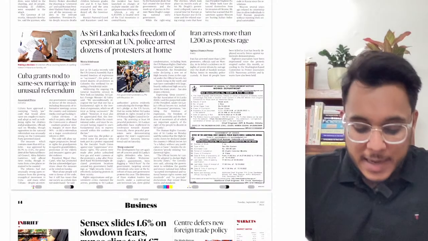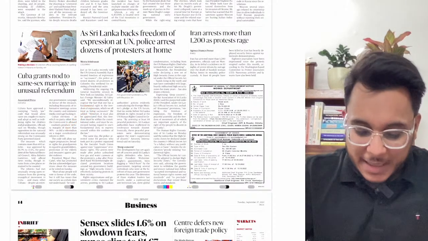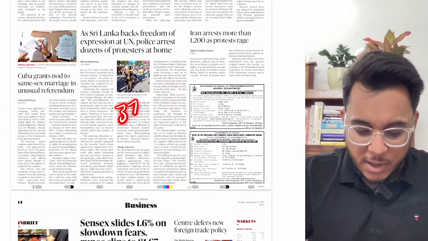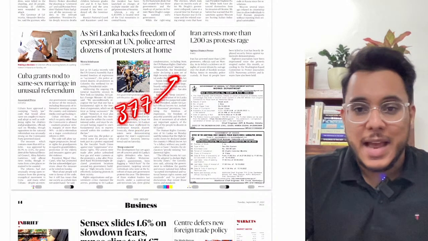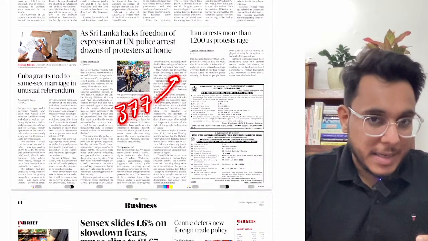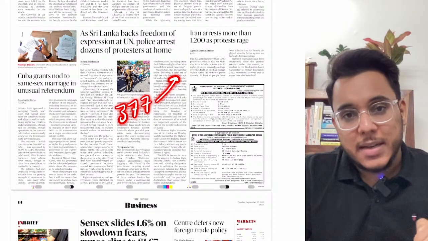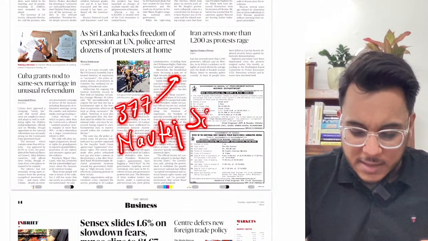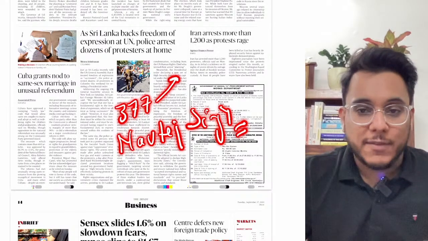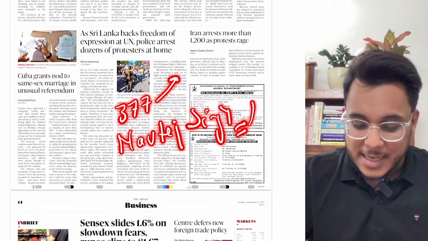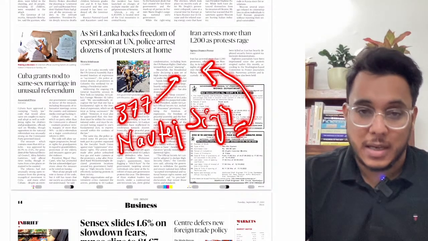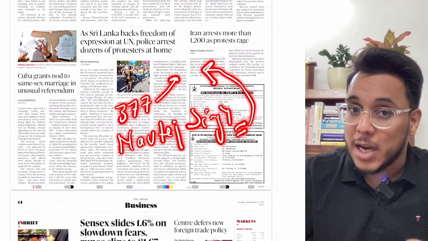But when we talk about India, understand that Section 377 of the IPC, you might know it, criminalized homosexuality. Now what has happened? The Supreme Court came with the Navtej Singh Johar judgment. After this judgment, Section 377 has been decriminalized. So now homosexuality is not a crime. But at the same time, are they allowed to get married?